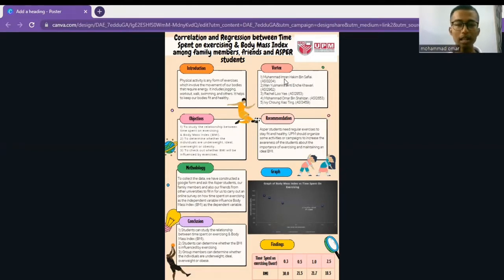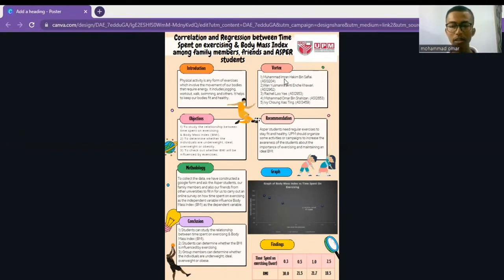Basically, we collected the data by constructing a Google form and asking the expert students to fill it in. We also posted it on online platforms, which are Instagram, WhatsApp, and Twitter, so that the target members answer the survey.